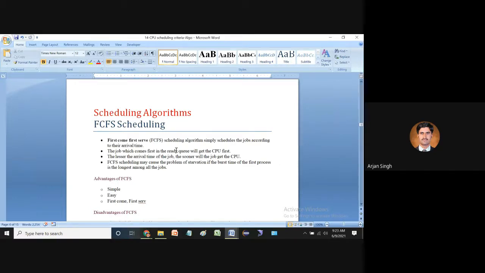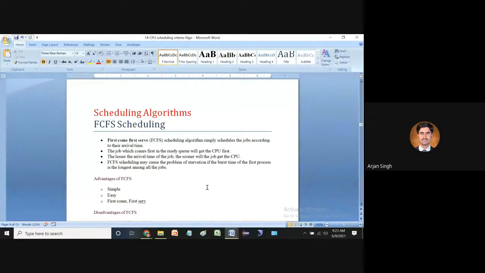The job which comes first in the ready queue will get the CPU first, right? So the lesser the arrival time, the sooner the job gets the CPU. First come first serve scheduling may cause the problem of starvation. If one job comes with low priority, then it can wait a lot of time. So this is all about starvation. It may occur if the burst time of the first process is the longest among all jobs, right?